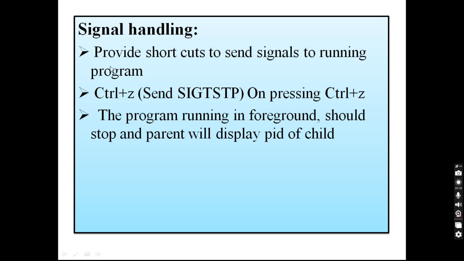So here in this project we are going to implement Ctrl plus Z and Ctrl C, that is we are going to send the STP signal to the process and the SIGINT signal to the process. Whenever we press Ctrl plus Z, we send the STP signal to the process, that is we tell the process to stop executing. On pressing Ctrl plus Z, the program running in the foreground should stop and the parent will display the PID of the child.